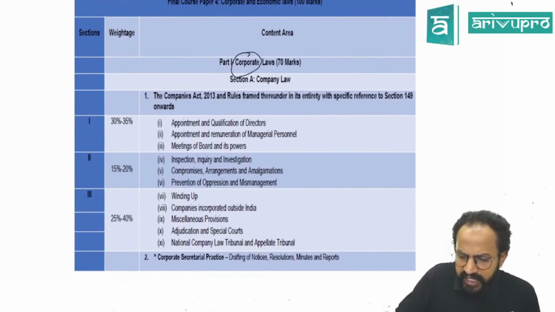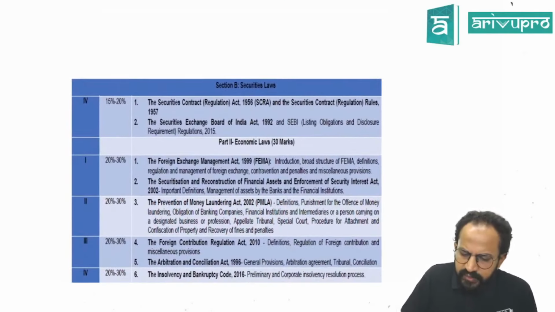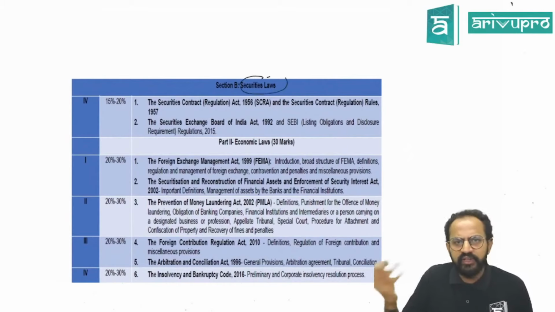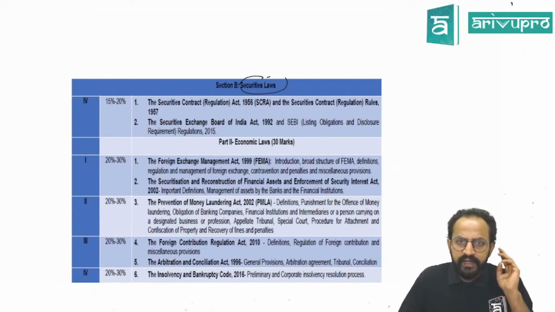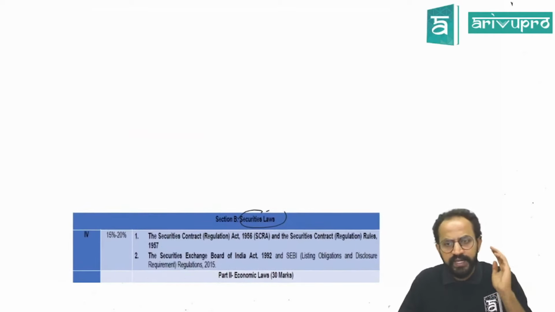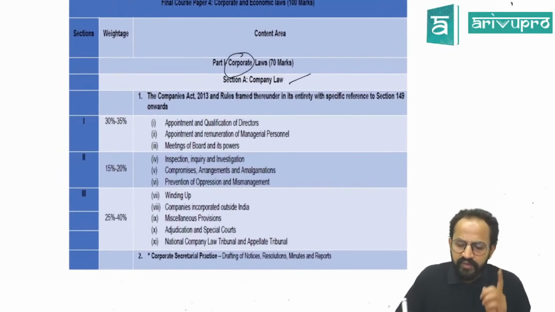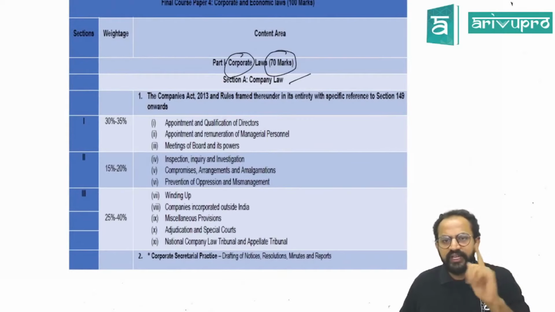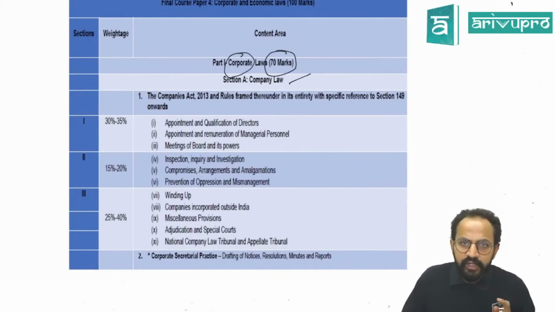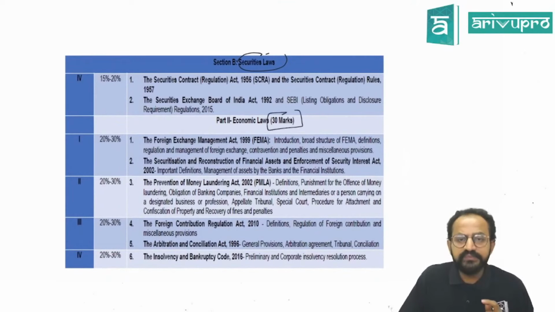Section A deals with company law, and section B deals with securities laws, basically your SEBI part. The total weightage of part 1 will be 70 marks, consisting of company laws and securities laws. Part 2 consists of economic laws, and the weightage is 30 marks.